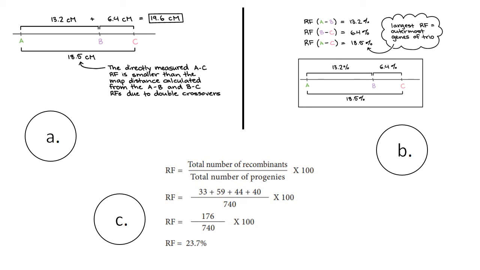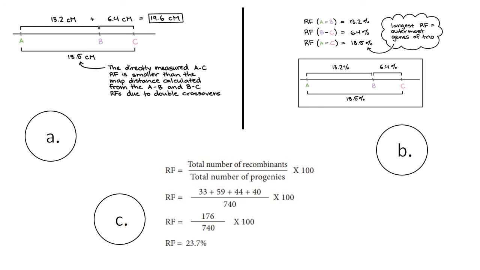Since genes B and C are very close to each other, the recombination frequency is very low. And since A and C are very far away from each other, the recombination frequency is very high. If you remember what I said during the explanation of linkage, the farther the genes are, the more are the chances of crossing over.